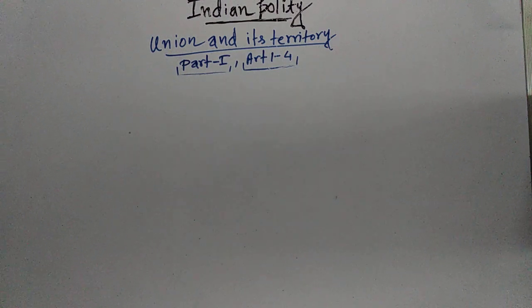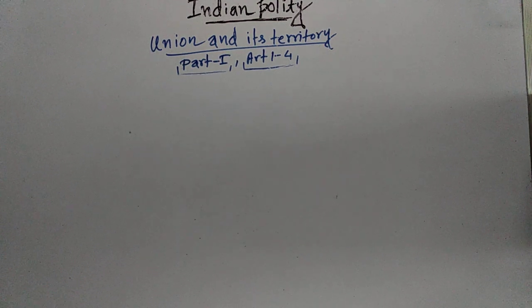The names of some of the states and some of the union territories have also been changed over a period of years. Now we will read some of these changes of names of states and union territories.